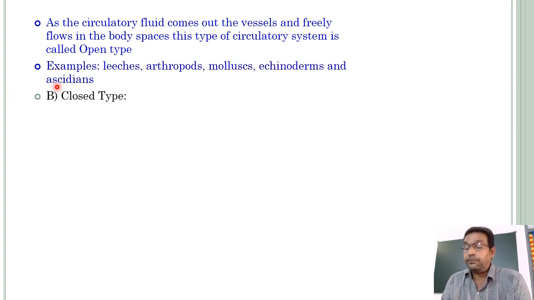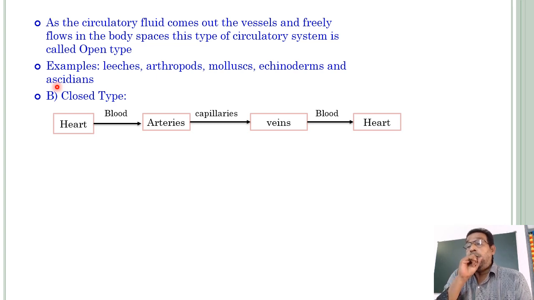Next, closed type. Observe here: blood from the heart goes into the arteries. These arteries divide into arterioles. After the arterioles enter the tissue, each arteriole is divided into capillaries. These capillaries fuse to the capillaries of venules.